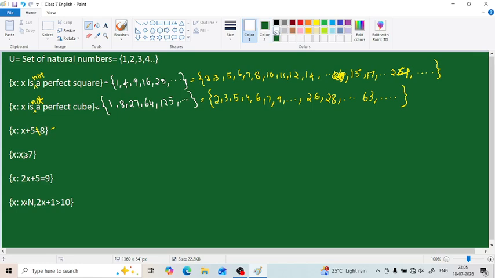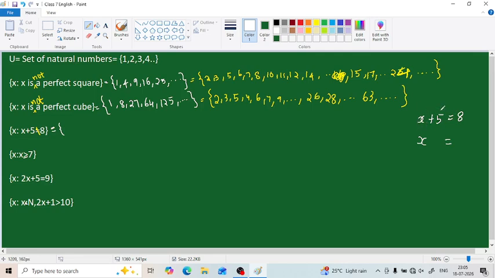But before that, let's look at the answer of this set, otherwise the roster form of this set. So we have to solve this expression, and the value of x which we get forms the roster set of this set. So what is our set? x plus 5 equals 8. So we have to find the value of x. That means we have to write x equals.